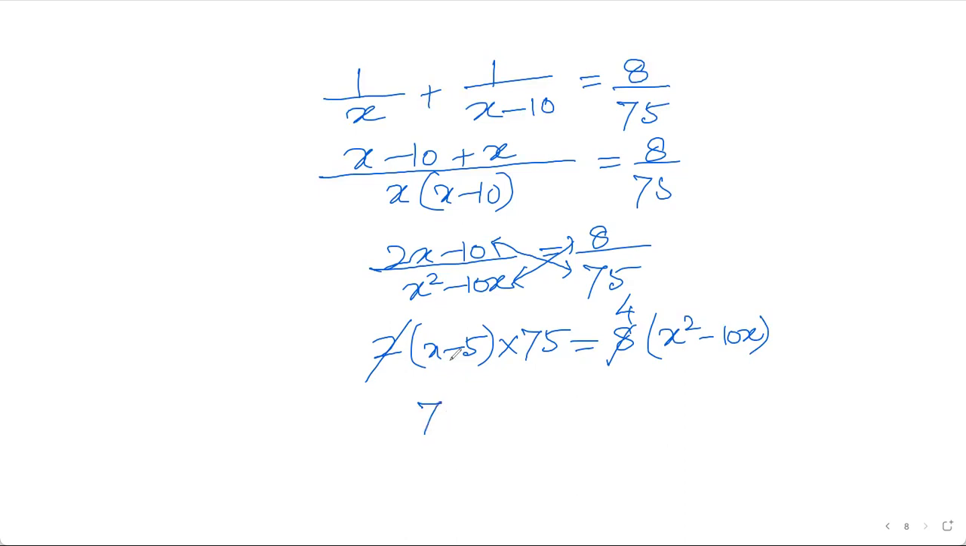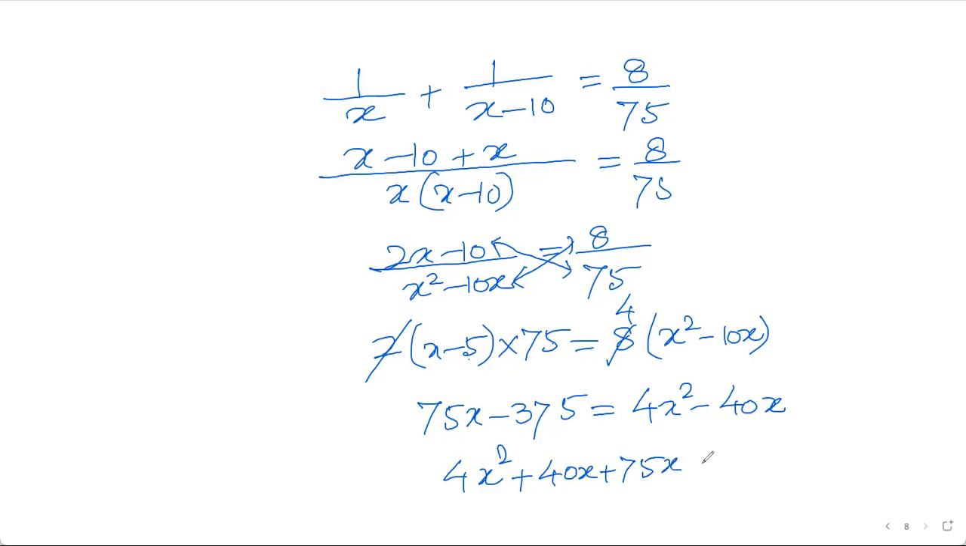So you can say 75x minus 75 into 5, 375, is 4x square minus 40x. And if we bring all the things towards the left, so 4x square plus 40x plus 75x, so already left, minus 375 is 0. You're getting 4x square plus 115x minus 375 is 0.